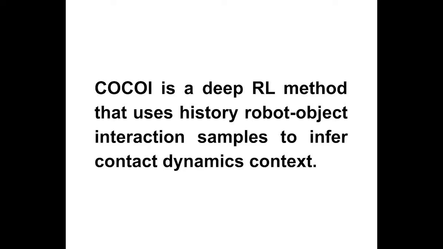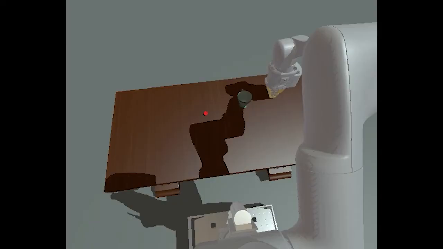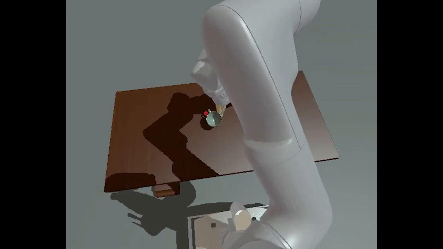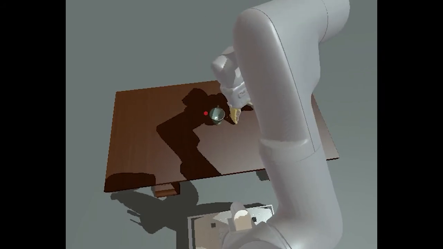We propose CoCoI, the deep RL method that uses history robot-object interaction samples to infer contact dynamics context. We study CoCoI on a novel and challenging non-planar pushing task, where the robot pushes an object to a red goal location while keeping it upright.